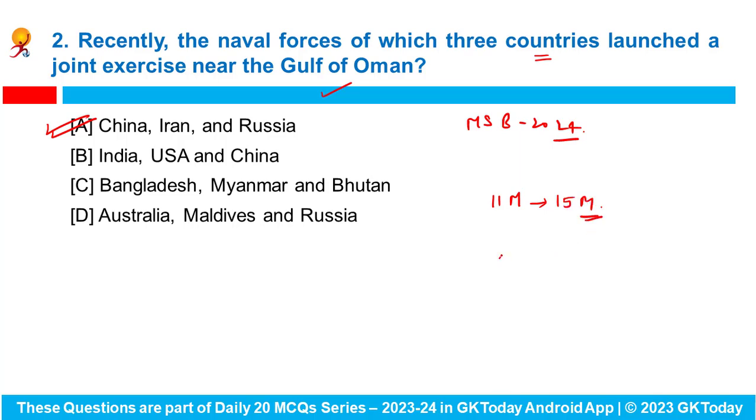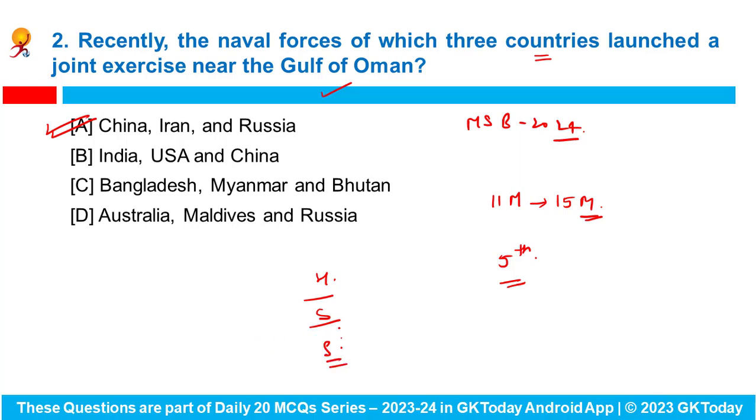It is the 5th joint military exercise between the three countries in recent years. The basic aim is to safeguard regional maritime security and strengthen maritime cooperation. This exercise is organized in three phases basically. First is the harbor phase, second is the sea phase, and the third one is summarize.